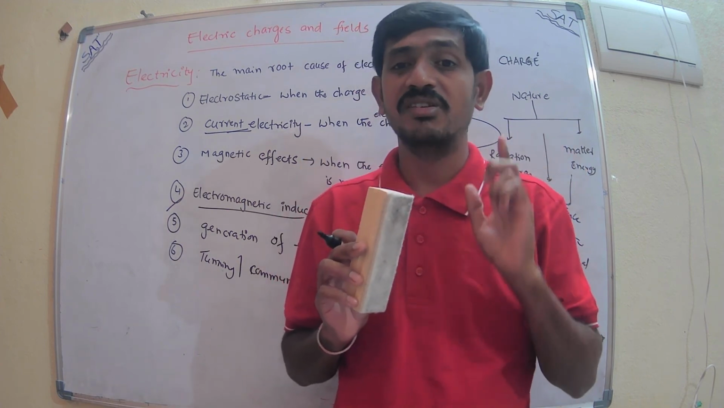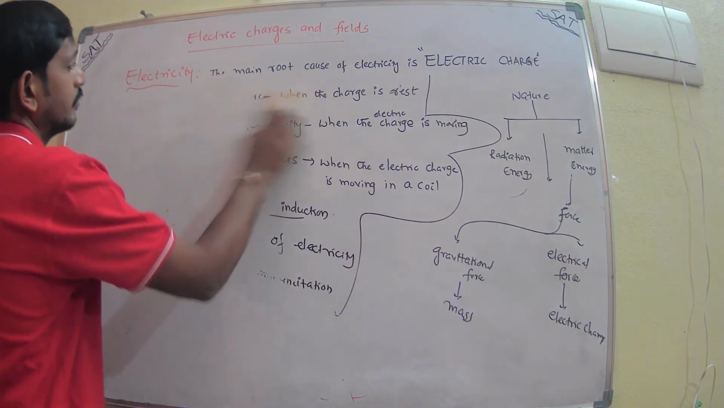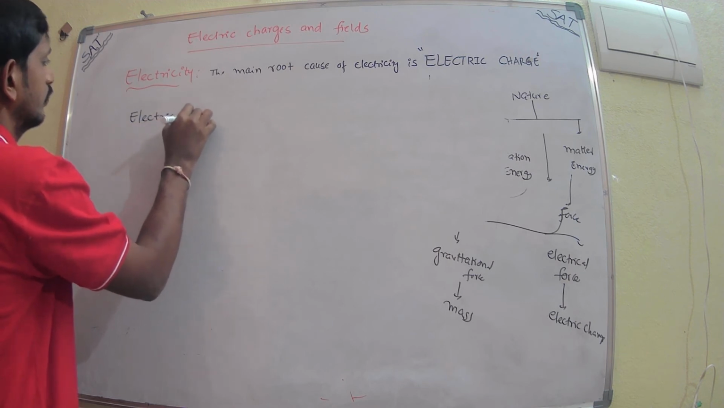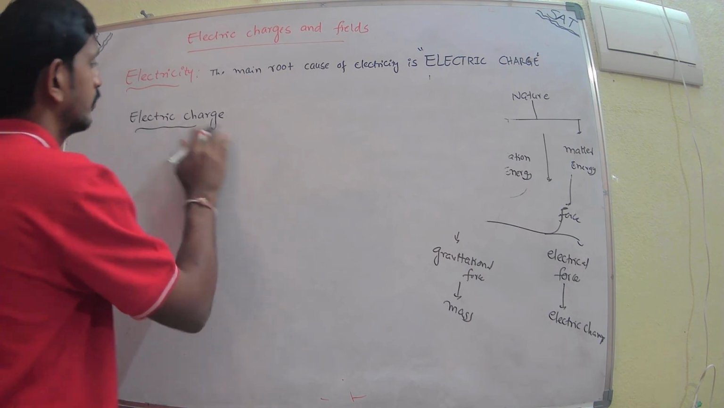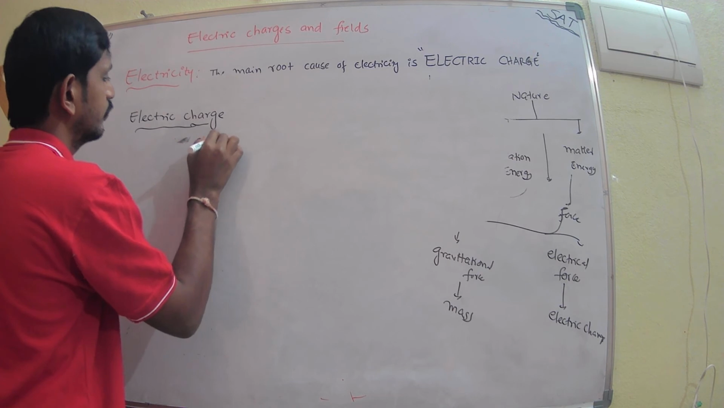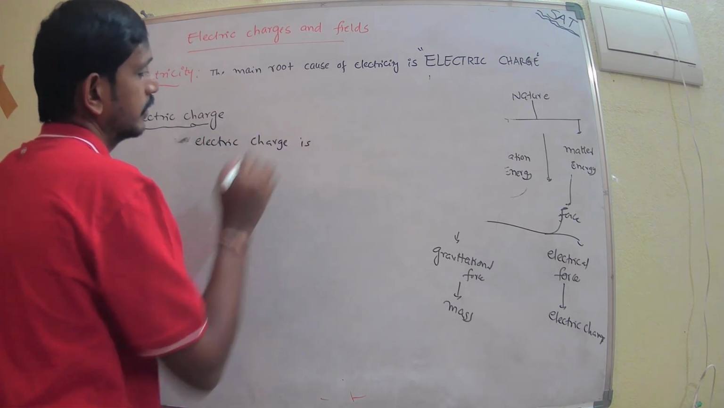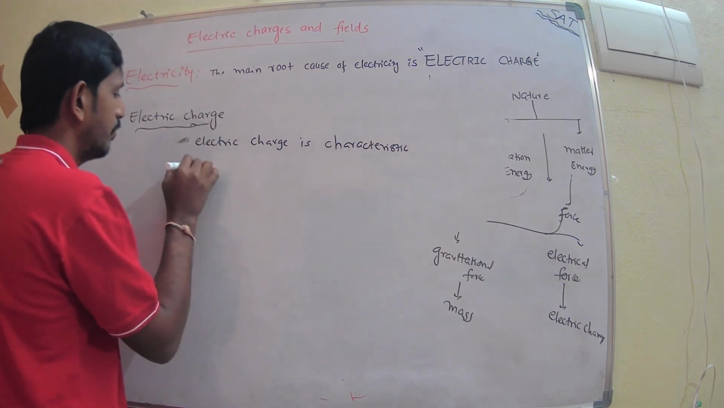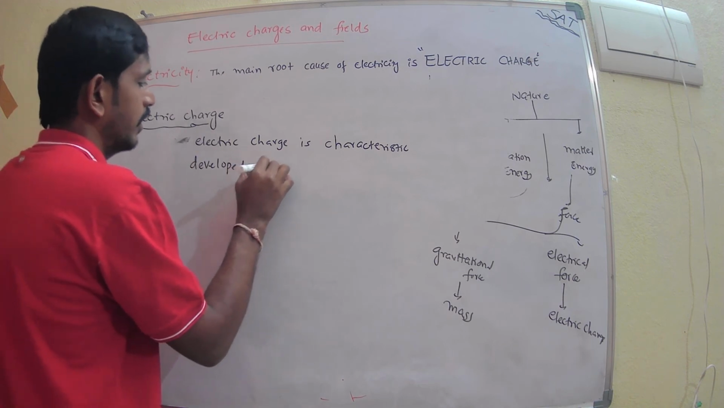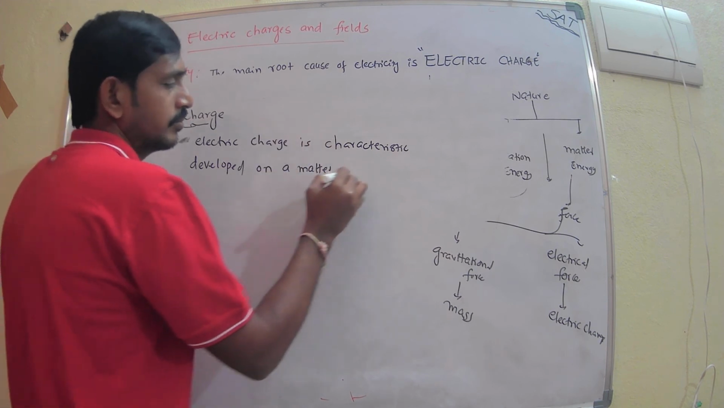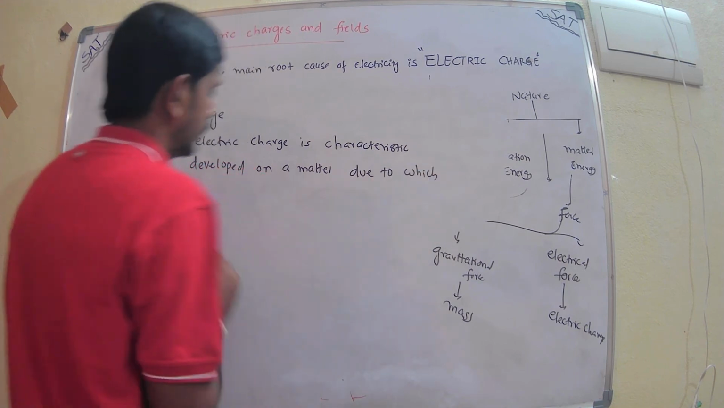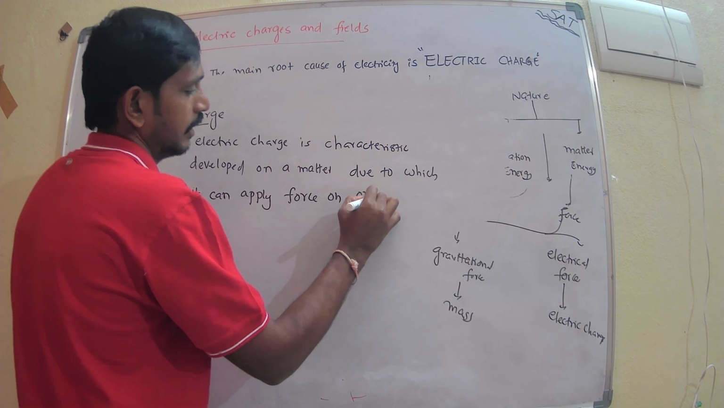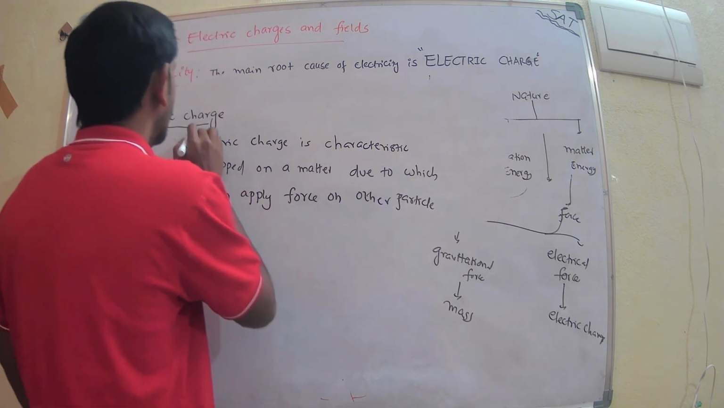Now I can write the definition of electric charge. An electric charge is a characteristic developed on matter due to which it can apply force on other particles. So this is about electric charge.